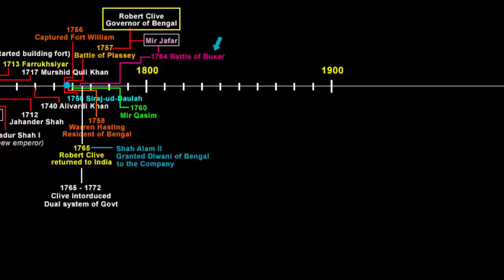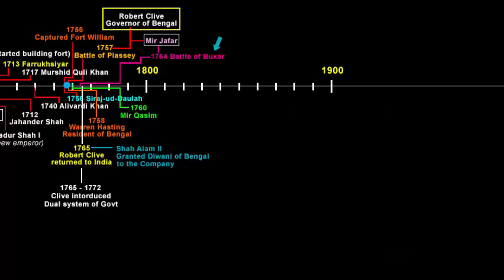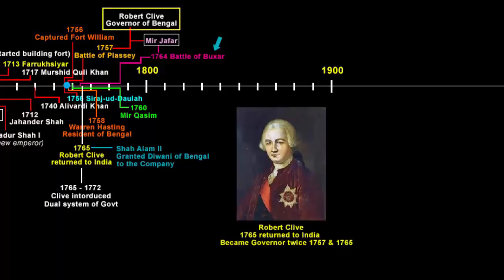Now, apart from becoming a Diwan and acquiring more resources, power, and authority, the company officials had some unfulfilled wishes. Company officials began to have visions of living like Nawabs. Now, if you remember, in the beginning I said a lot of the company officials made millions of pounds and lived a lavish lifestyle back in England, all looted from the Indian treasury. One such person was Robert Clive. He made a lot of money in India.